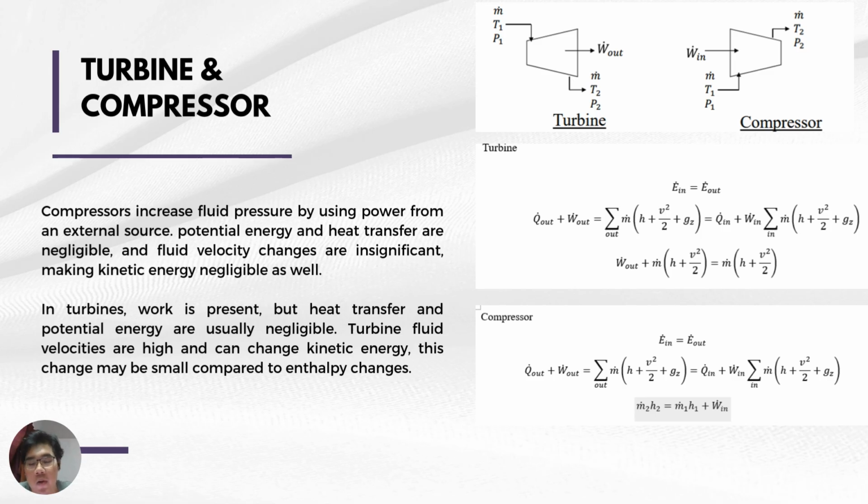And the formula for a turbine is work out plus mass flow rate times h plus kinetic energy equals mass flow rate times h plus kinetic energy in. And for a compressor, it's only mass flow rate times h equals mass flow rate times h plus work in.